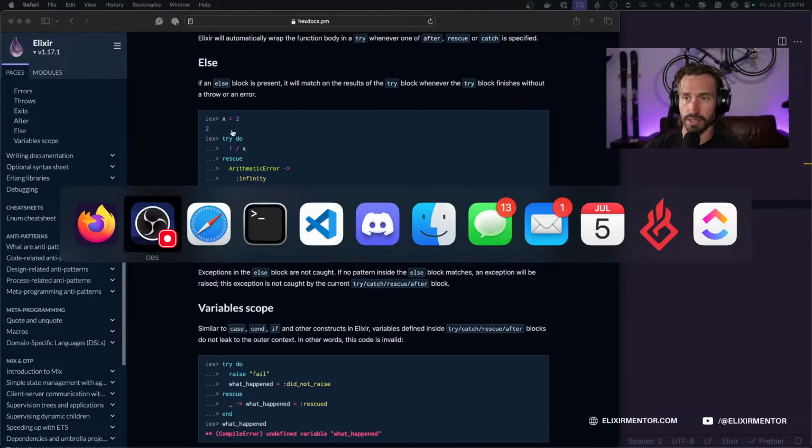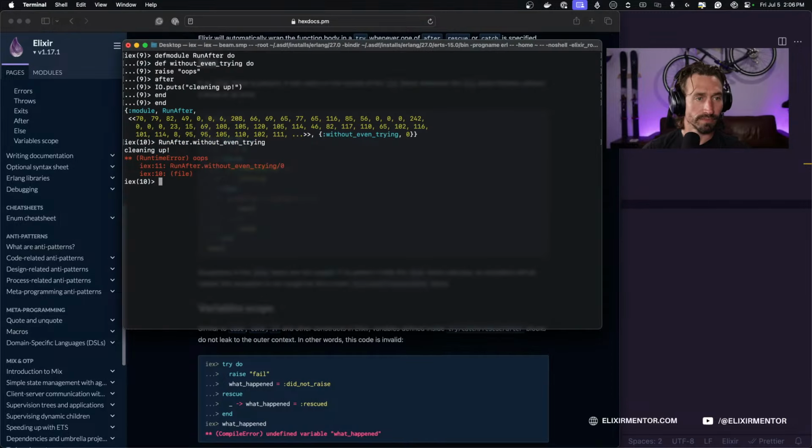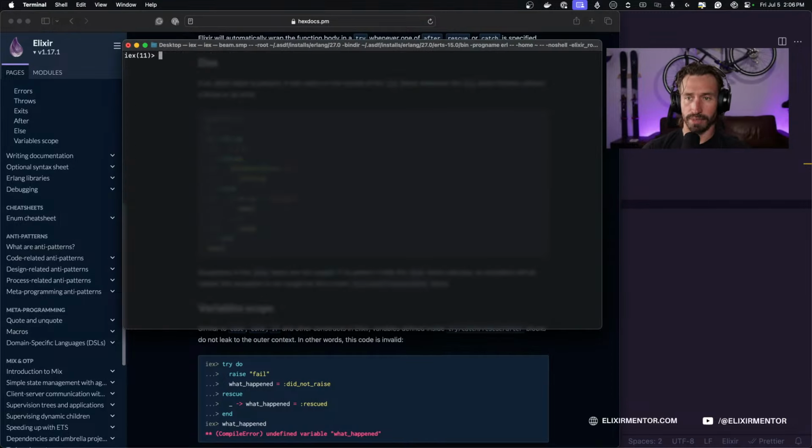All right, let's try out this else example. I'm going to clear this. So we're binding a variable x to 2. And then inside of a try block, we're going to say 1 divided by x. And then we're going to do a rescue. And we're going to throw an ArithmeticError, I forgot an H, of infinity. Else.